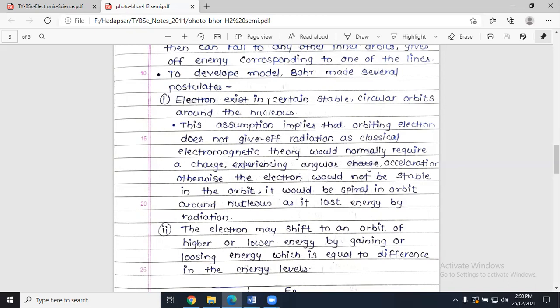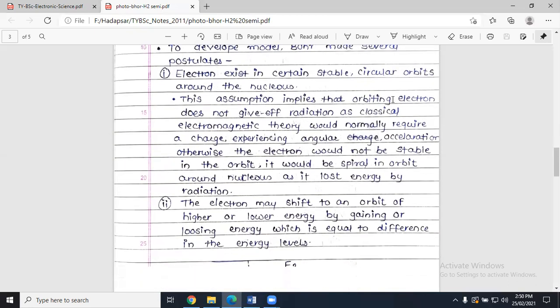And when they state that the orbit is circular, what does that mean, and how can they be so confident in saying the orbit is circular? Because otherwise the electron revolving around the nucleus would follow a spiral orbit. Why? Because it would be losing its energy by radiation, right? Whatever energy the electron has, it would radiate that energy while revolving around the nucleus.